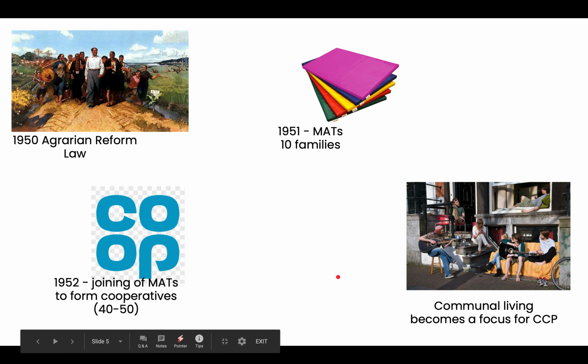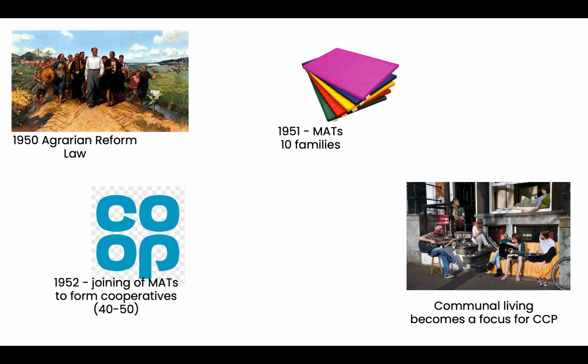And communal living becomes a focus for the CCP. Now, communes abolished the private family sphere of peasant life. The collective and cooperative farms were joined into 24,000 communes with a population of 30,000 people in each commune. The communes were then organised into brigades of workers with approximately 1,000 to 2,000 and teams of 50 to 200. People were encouraged to join communes through the use of propaganda, but by 1958 the whole of China was organised into communes of about 700 million people.